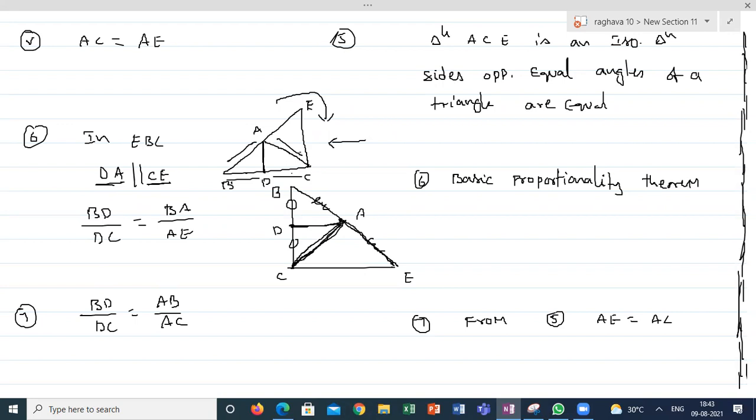This is what you had to prove. Go back to what you need to prove. Now I am recollecting all these three theorems at a single place using the diagrams.